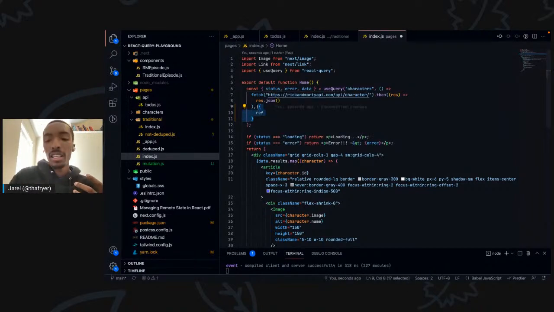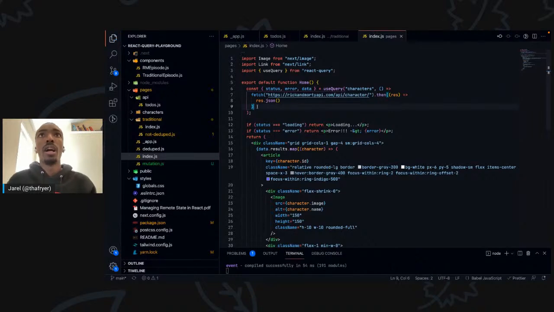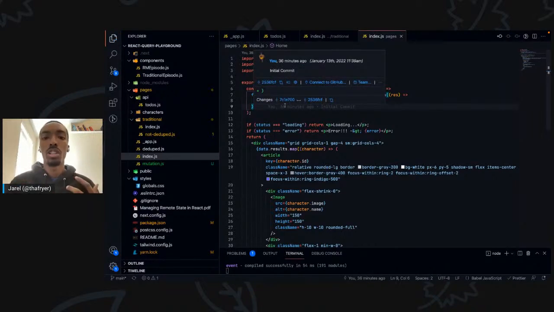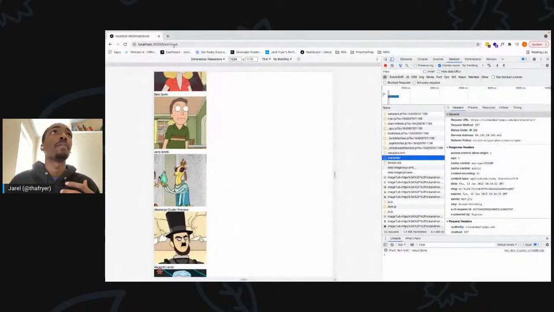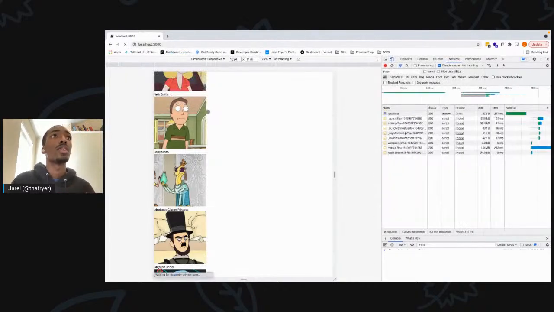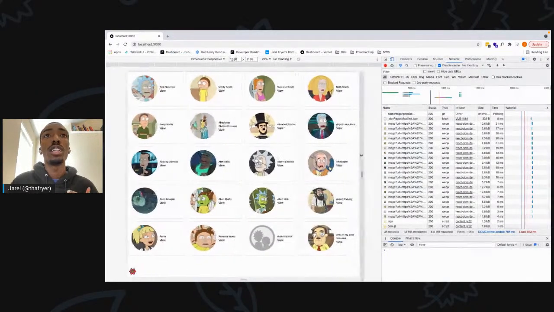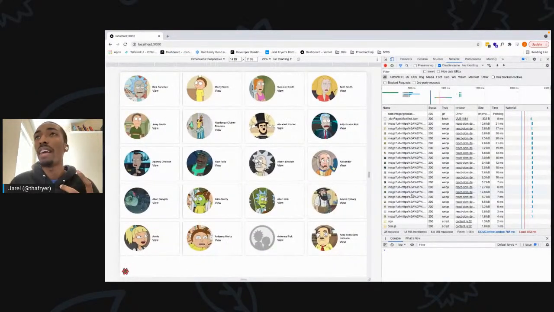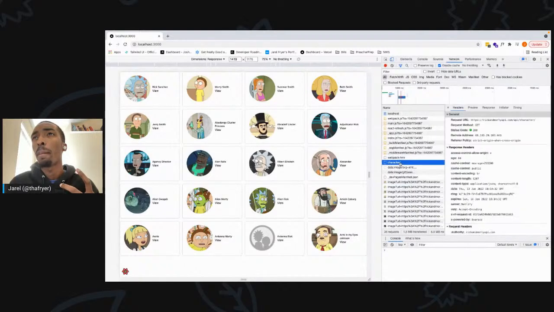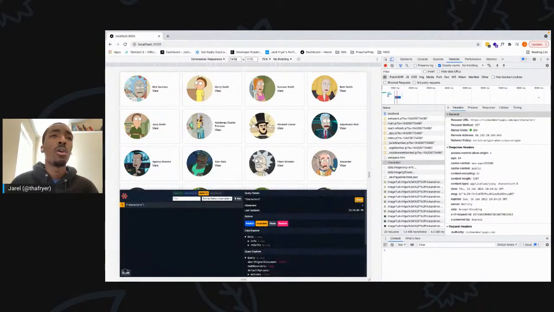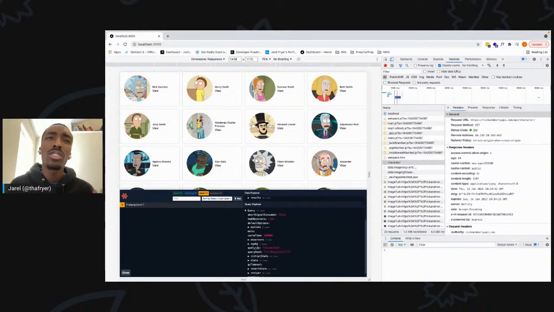So when we look at this in terms of just what this looks like in the front end, the UI, we see that we're making this. We still have this one API call right here, and React Query. When you're doing development, it has these nice little dev tools that you can use, right? So you can see the data. You can also see some of the things that React Query is managing for you.